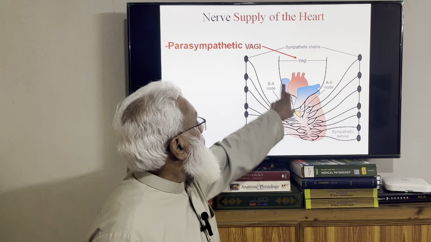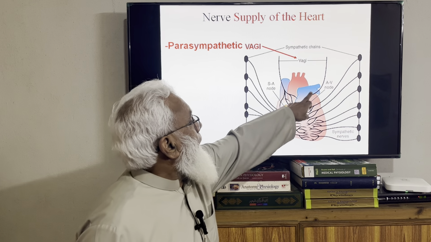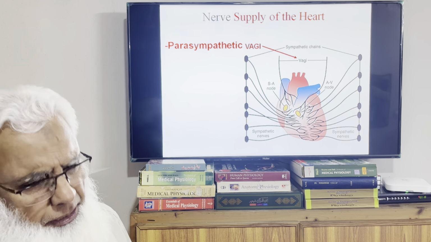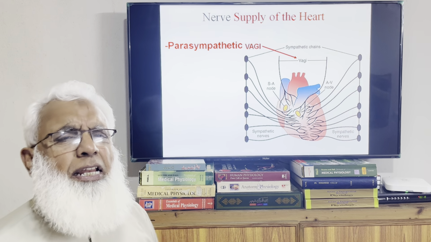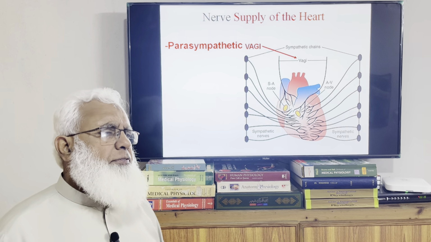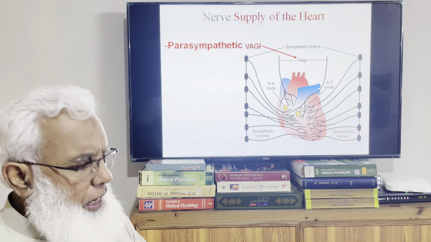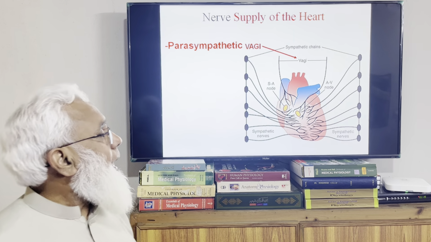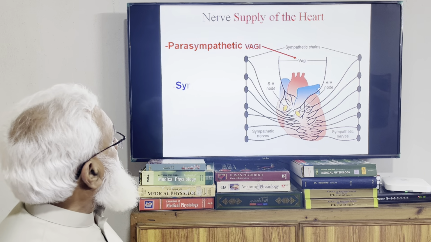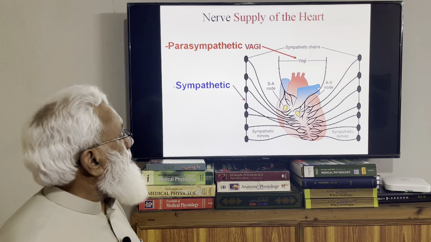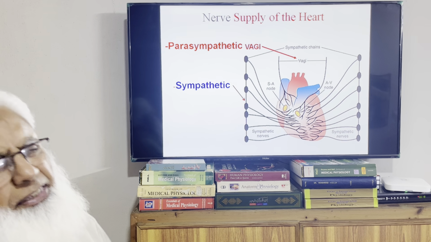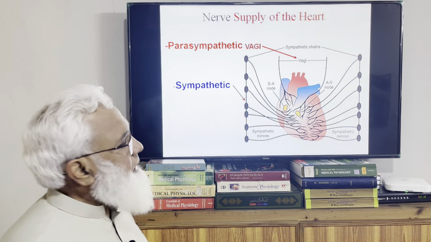This one is supplying the SA node, and the left one is supplying the AV node, and maybe some supply to the muscle. Primarily they are concerned with the regulation of nodal activity, SA nodal activity or AV nodal activity. So the parasympathetic supply is the two vagi, and the sympathetic chain supplies the nodes as well as the muscles as well as the blood vessels around the heart. So this is how the nerve supply to the heart is.